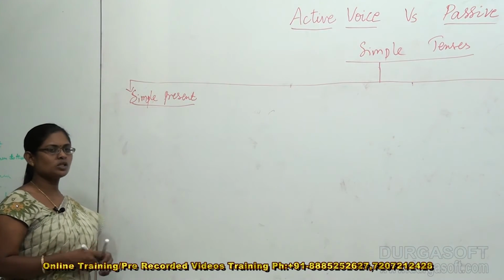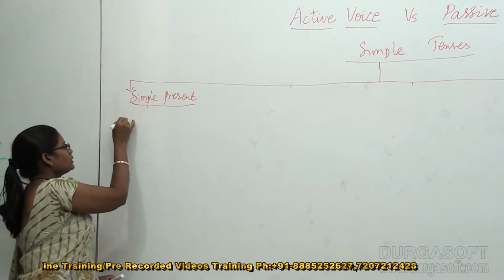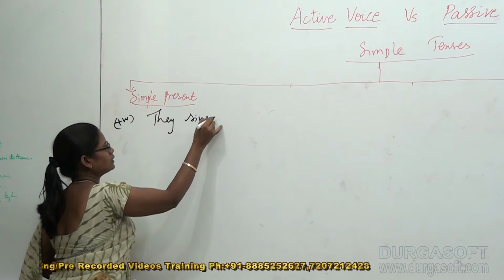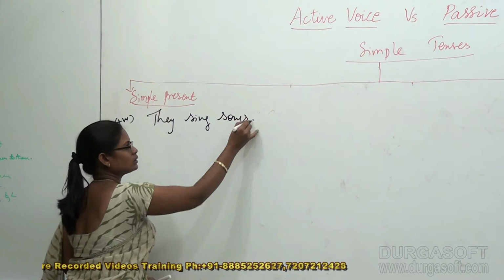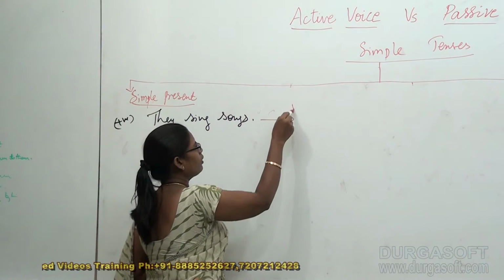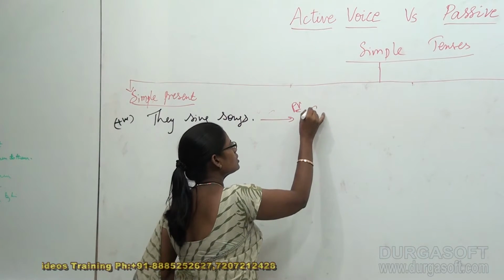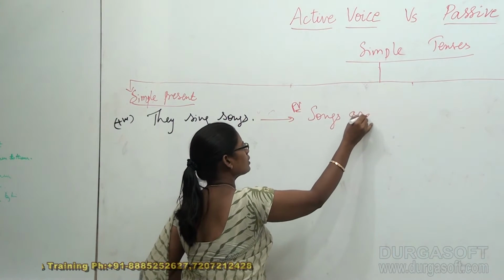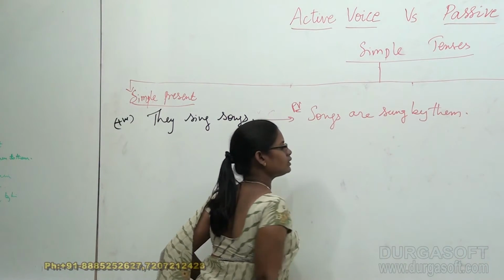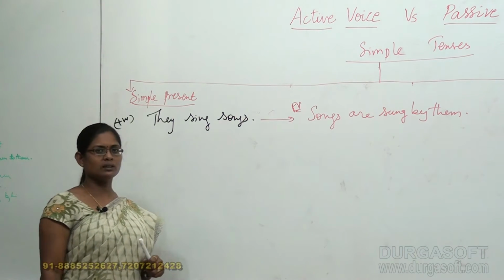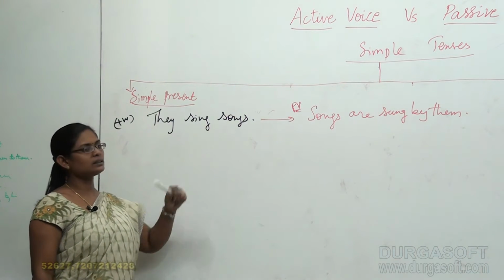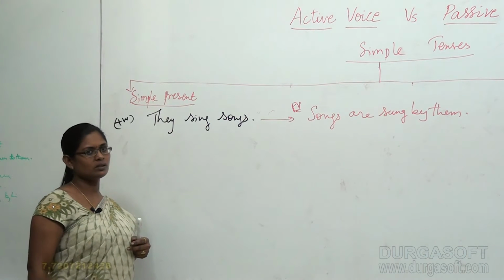Well, just now we have discussed that a positive active sentence like "they sing songs" got converted into the passive voice with the form like "songs are sung by them." Is it not? This is how we have converted the active voice into passive voice by splitting the sentence into different structures.